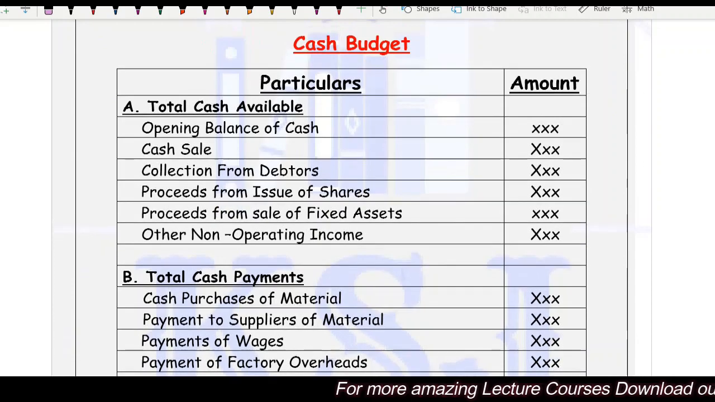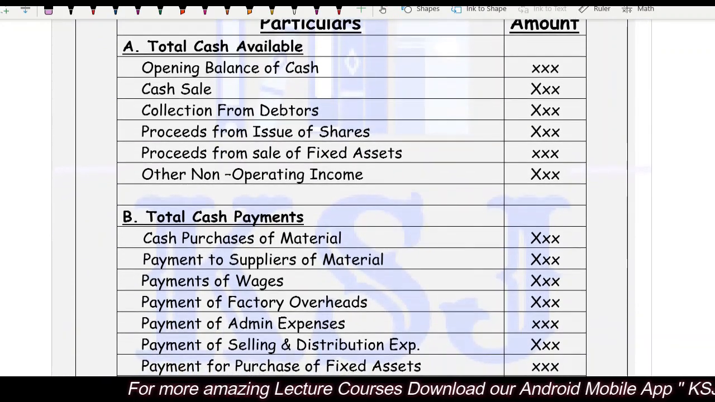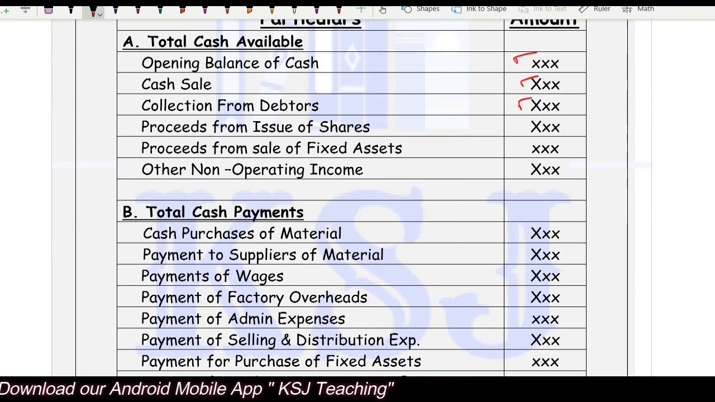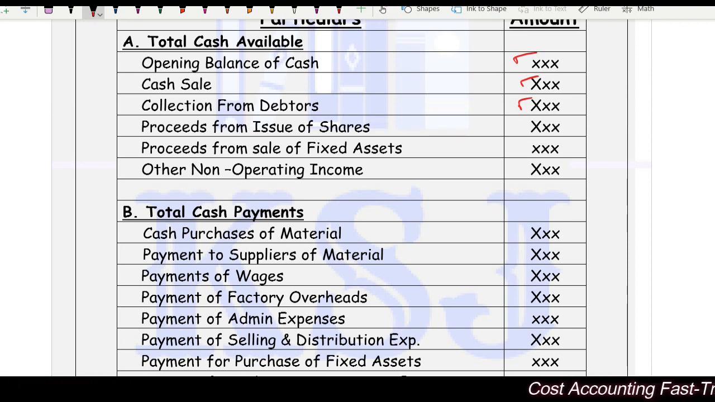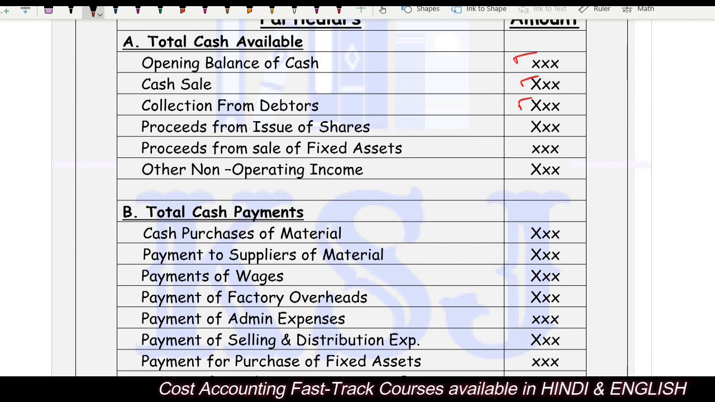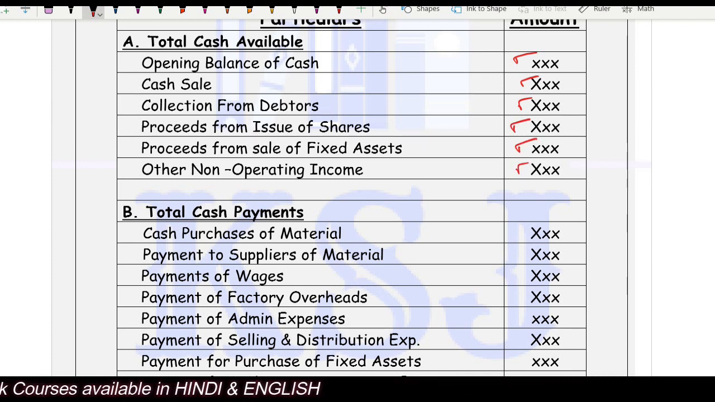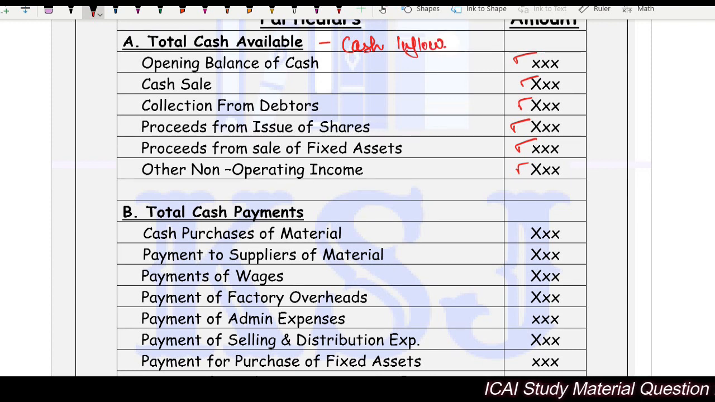So let's see what a cash budget looks like. Looks like something like this. Total cash available, opening balance of cash, then cash sale, then collection from debtors. If this is a credit sale, right, obviously you are going to collect from the debtors. This cash sale doesn't mean the cash in the real form. It means whatever you are getting, even if you are getting it into the bank also, right? Proceeds from the issue of shares, proceeds from the sale of fixed asset, other non-operating income, any kind of an inflow, right? This is basically any kind of a cash inflow I will talk about. Okay.